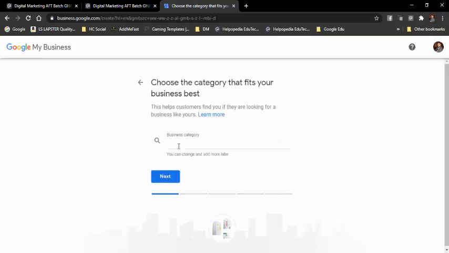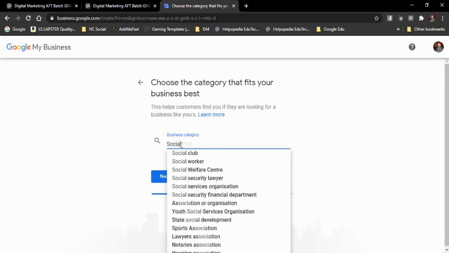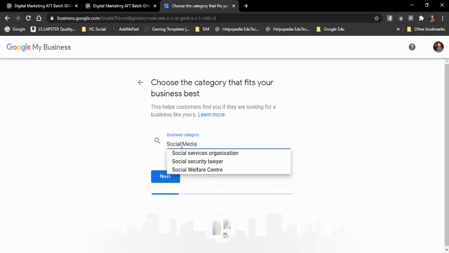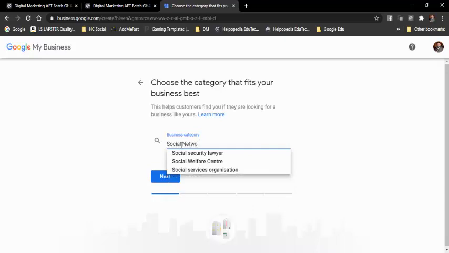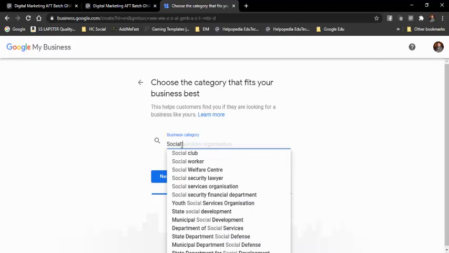Then I need to add a business category, the category to which my business belongs. I can add social. Okay, it is not there. Social network is also not there.